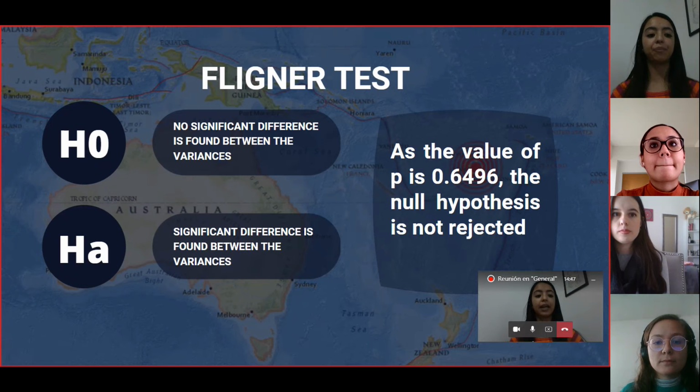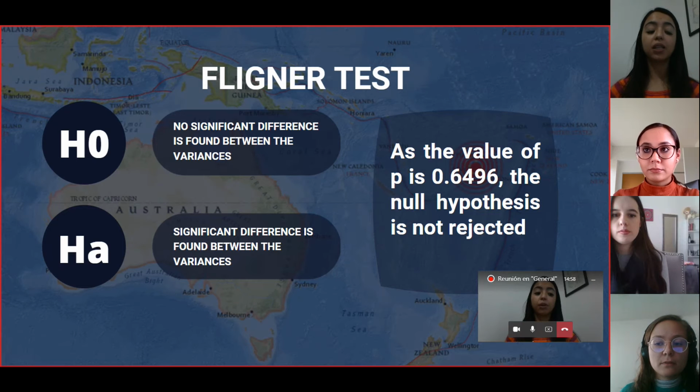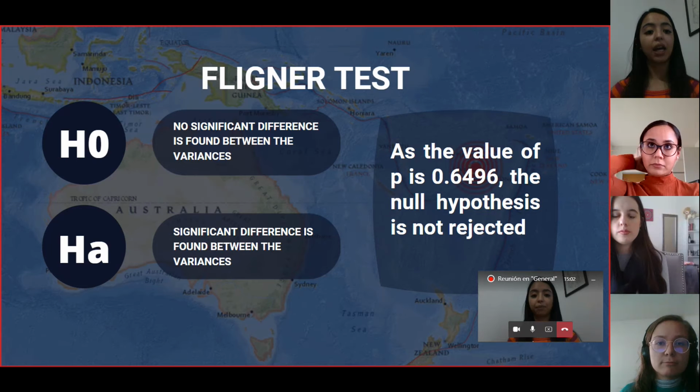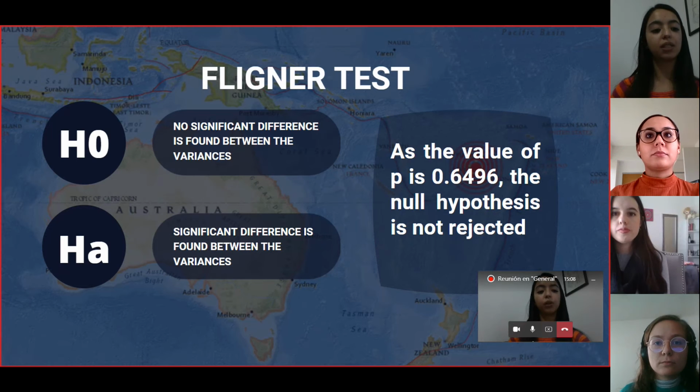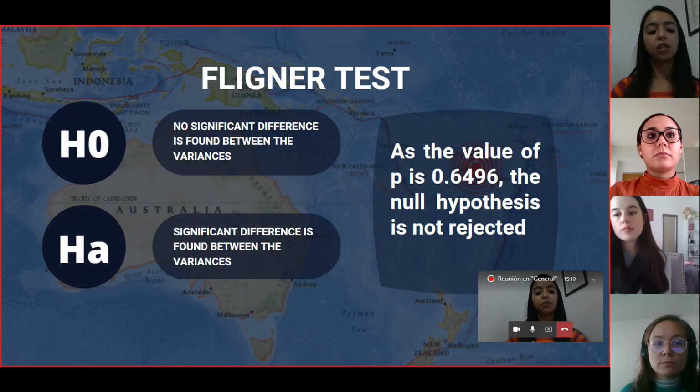Fligner test. We chose that because the data did not come from a normal distribution, so it was decided to carry out a Fligner test. This test was applied to the variables magnitude and stations, since there is high correlation between them. The hypotheses raised are the following. Null hypothesis: no significant difference is found between the variances.